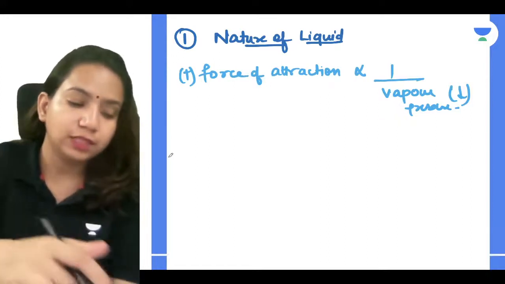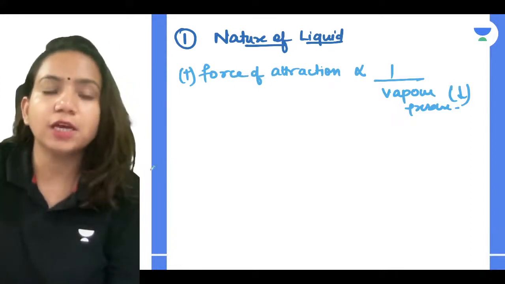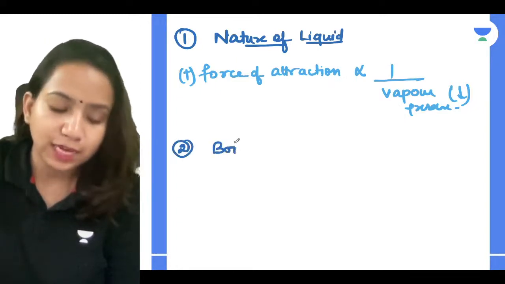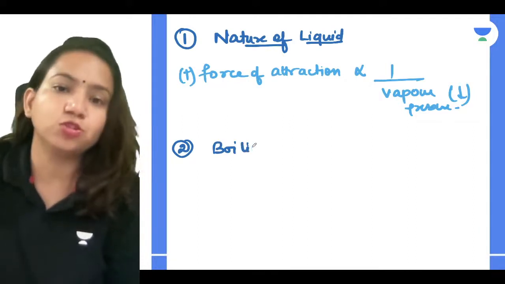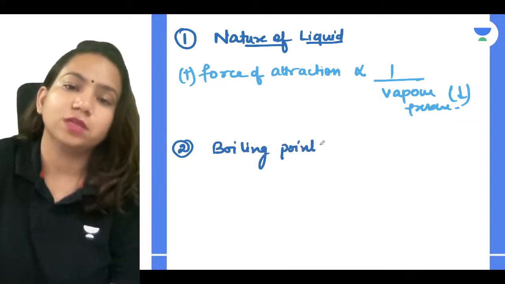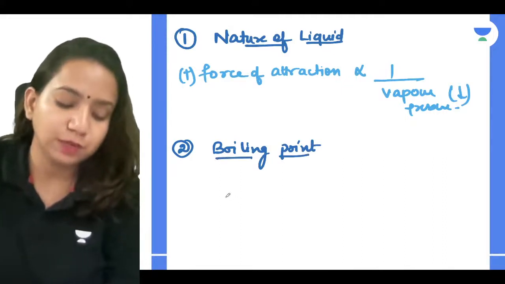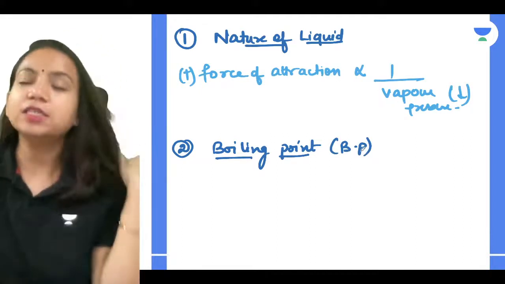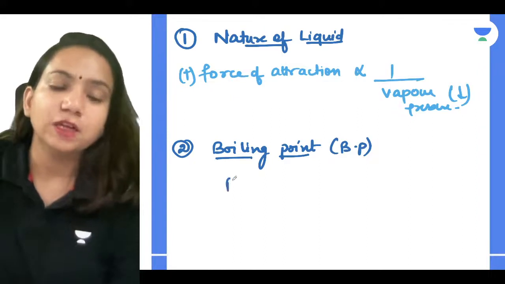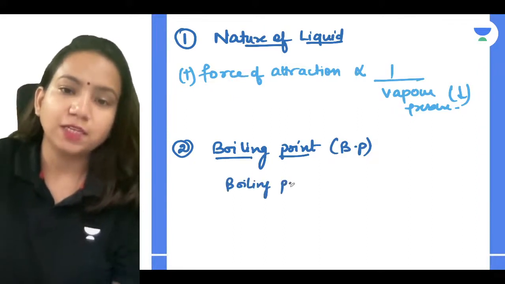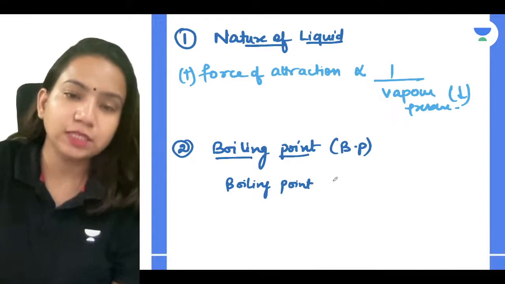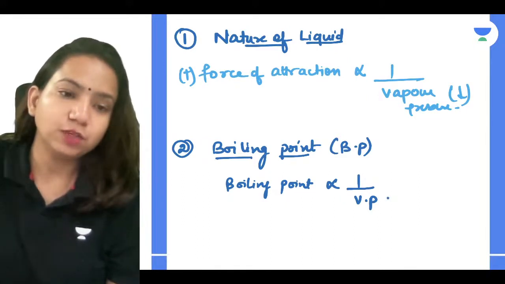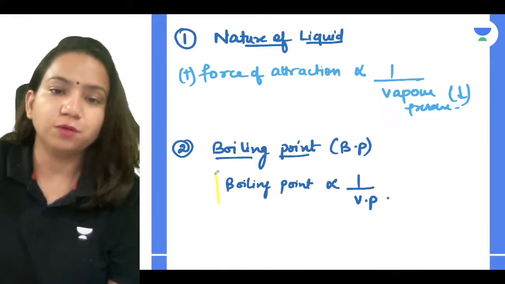Now let's talk about the second thing, that is boiling point. What do you think, how is boiling point related with the vapor pressure? Tell me guys, everyone, is it directly proportional or inversely proportional? BP, not blood pressure, it's boiling point, correct? So remember that guys, your boiling point is inversely proportional to vapor pressure. Okay, it is inversely proportional to vapor pressure.